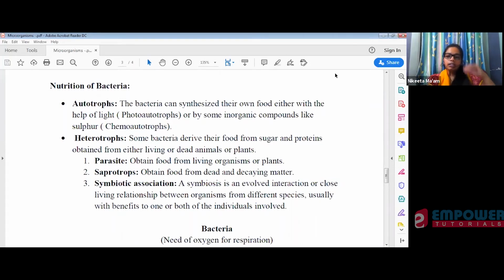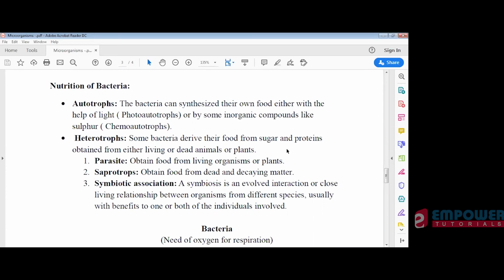Over here, the organisms which are involved in symbiotic association may help each other. Have you heard about lichen? Lichen is an example of symbiotic association, where fungi give shelter to algae, and algae give food to the fungi. This is an example of symbiotic association.